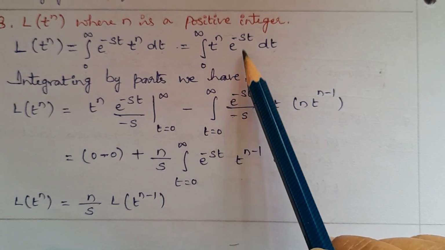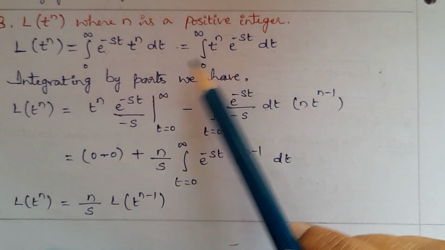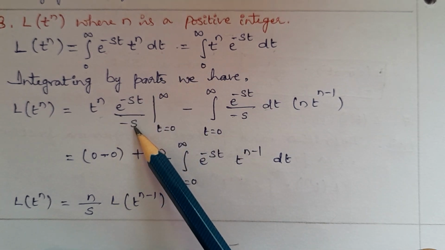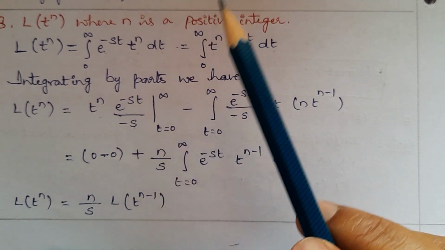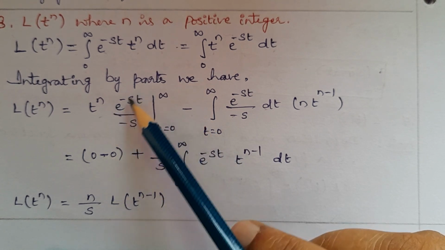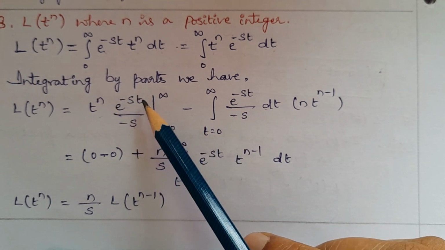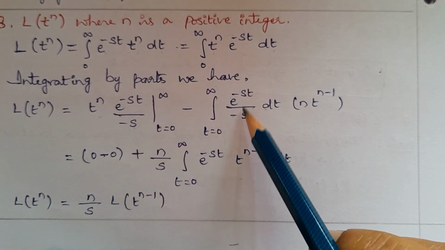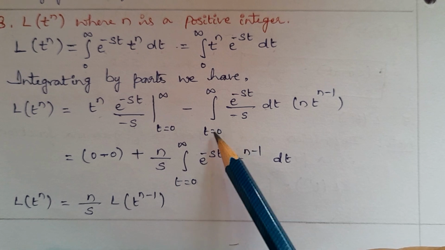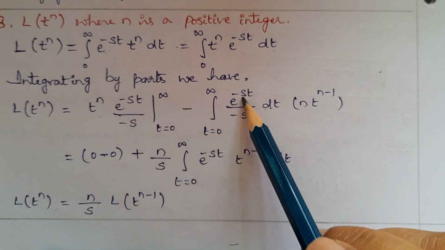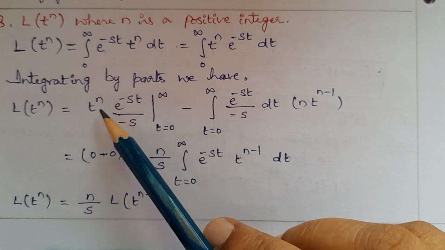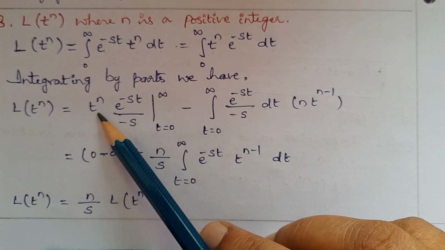Next, integrating by parts. First function as it is, integral of the second function is e power of minus st divided by minus s, limit is 0 to infinity, minus, e power of minus st the second function. Apply the integration for this. So integral of 0 to infinity e power of minus st and minus s here dt, and take differentiation for this.